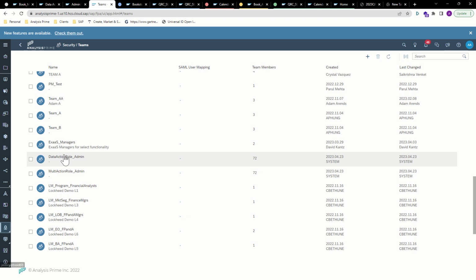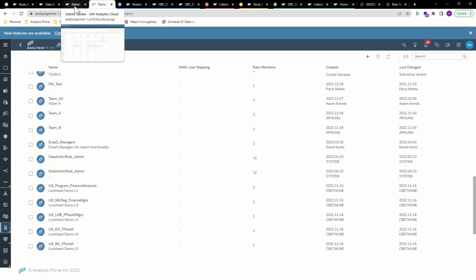And then finally, there are new teams created during the migration. They're system created teams. They start with data action role, role name, and same thing with multi-action. So these allow data actions to be assigned to teams very quickly right off the bat, and it's part of the migration process.